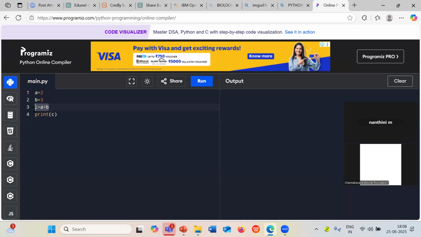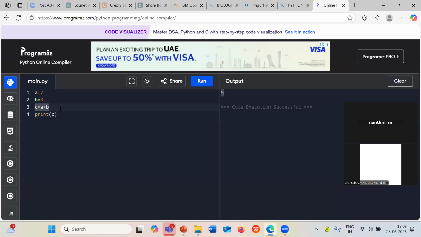Is this clear to everyone? I'm just going to run this program, and it gives me the output 5. So to get your output, you are feeding your traditional machine input and the algorithm or instruction.